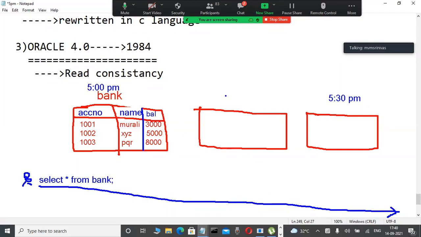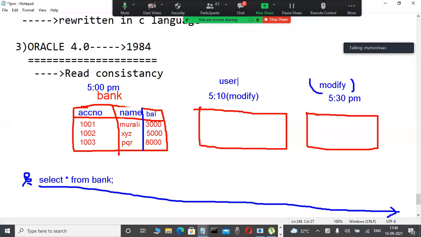But unfortunately, before 5:30 PM, slowly observe, maybe at 5:10 one user modifies the data. Is it possible or not? Yes, another user may modify the data. At 5:30 also some other user is modifying the data.